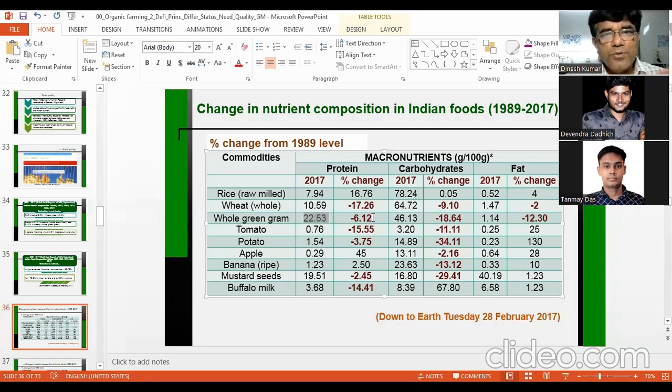Here, I wish to give you the message that certain food quality constituents have declined, certain have increased. But the important ones, the major ones, the good quality constituents have declined and bad quality constituents in general have increased. Like carbohydrates have increased. So many people do not want a carbohydrate rich diet. They want less carbohydrate. So you can analyze this data yourself.